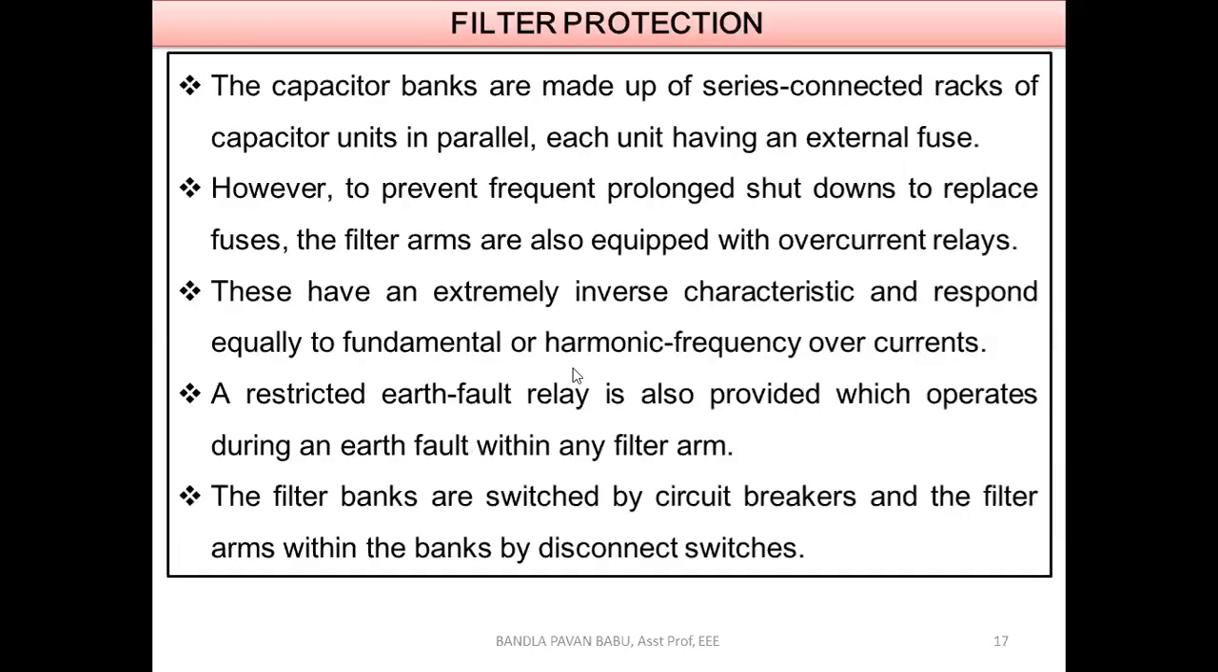And the last one is filter protection. So actually this is not available in our syllabus, but we'll have just one slide. Next, the capacitor banks are made up of series connected racks of capacitor units in parallel, each unit having an external fuse. Okay, so why do we go for filters? In order to avoid the harmonics.